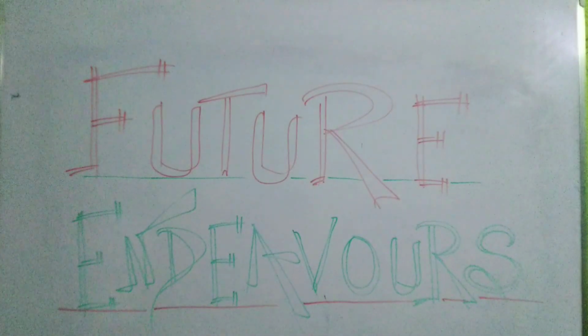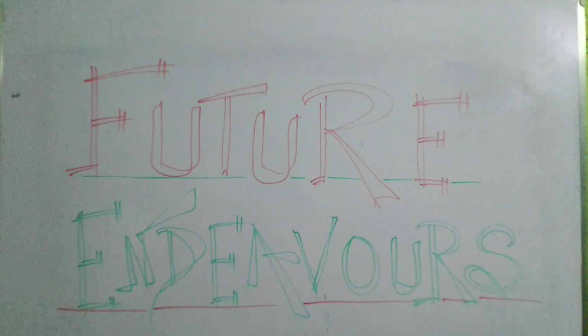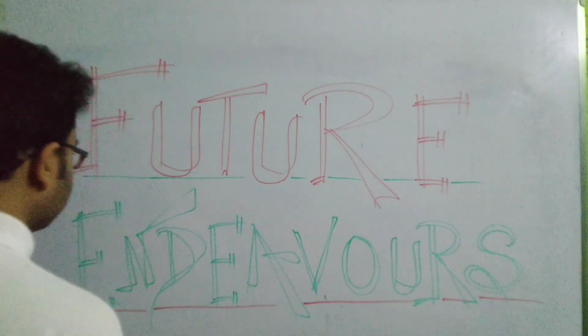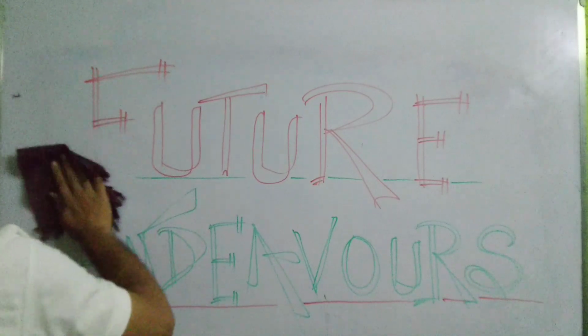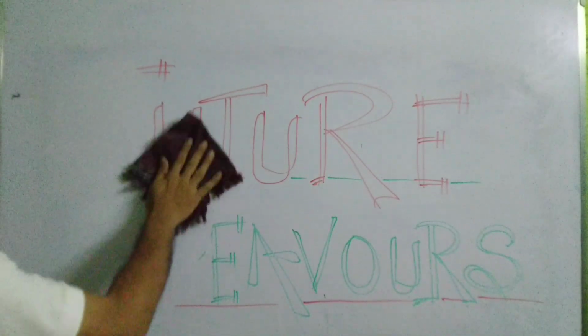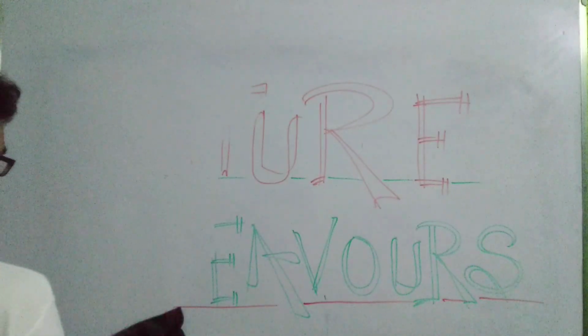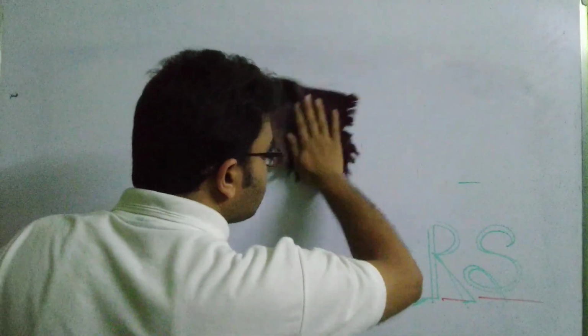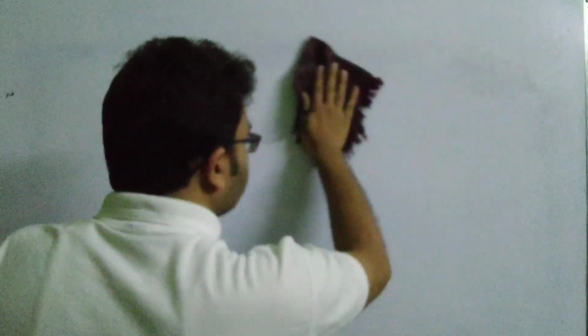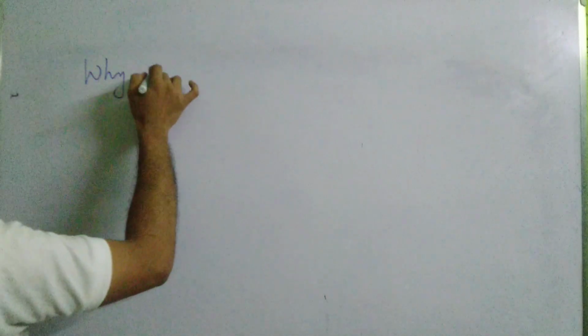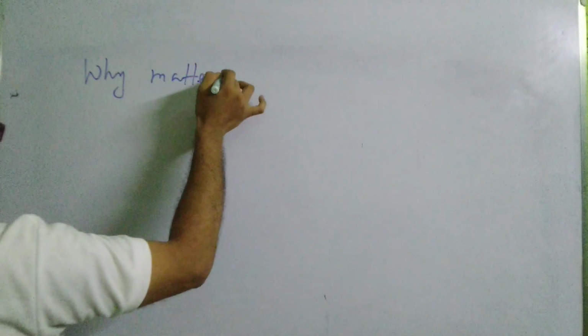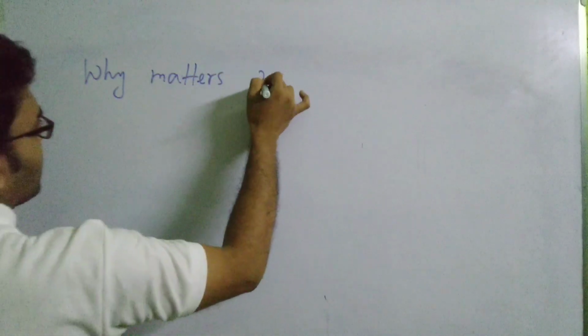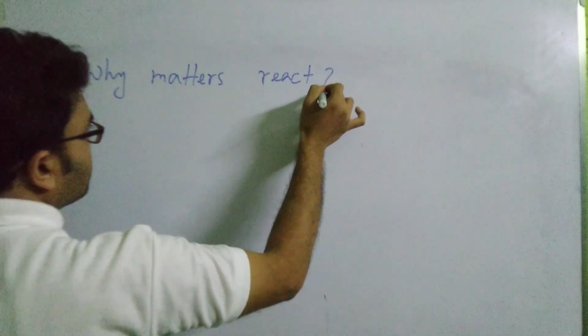Okay, so today we are going to discuss why matter, or rather we can say elements, react. We have already discussed the atomic structure, the electronic configuration of the first 20 elements, and the classification of matter also. So all these things have been discussed. Today our main topic of discussion is why matter reacts.